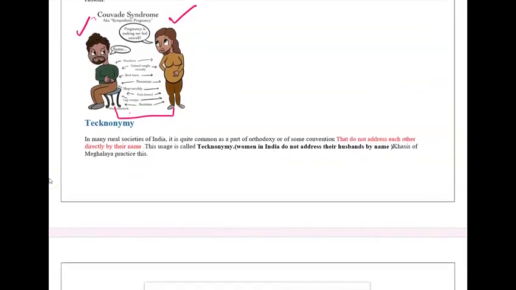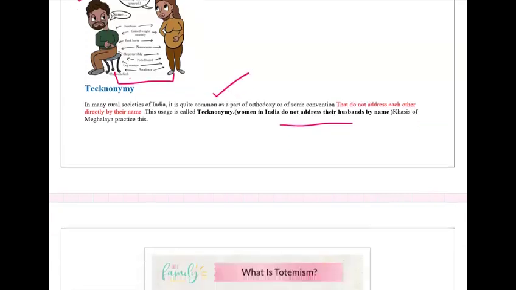Next, teknonymy. Teknonymy has been taken from a Greek word and was used for the first time by Tylor. That means people who do not address each other by their names. In India, women do not address their husbands by name. They'll call them something else. So it is called teknonymy.